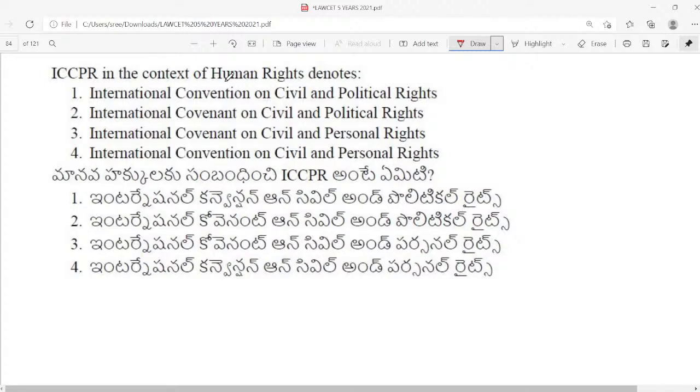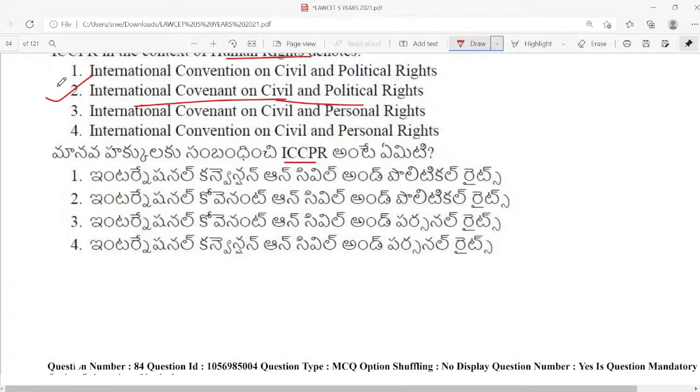ICCPR in the context of human rights denotes. What is the answer? It is the International Covenant on Civil and Political Rights. There is not much difference between a convention and a covenant, but these options are given just to confuse us. The answer is International Covenant on Civil and Political Rights. Whenever you are learning any abbreviation, make sure that you learn each and every term of it and don't get confused between the options. Options are very confusing, so please take note of this.